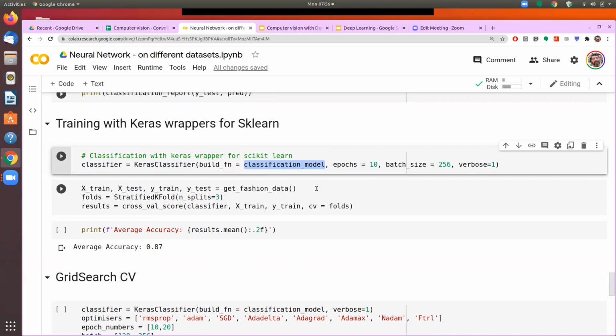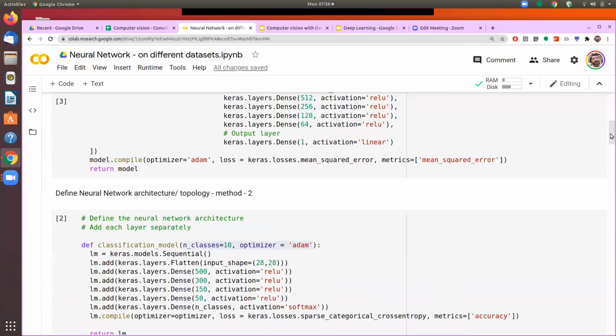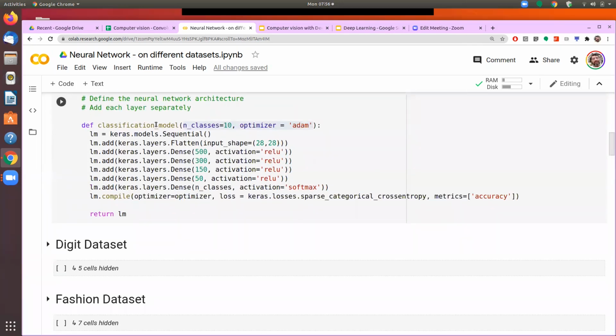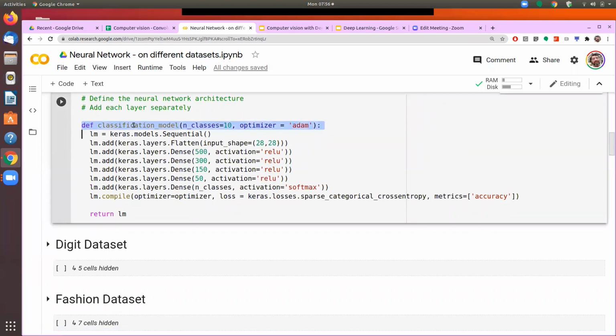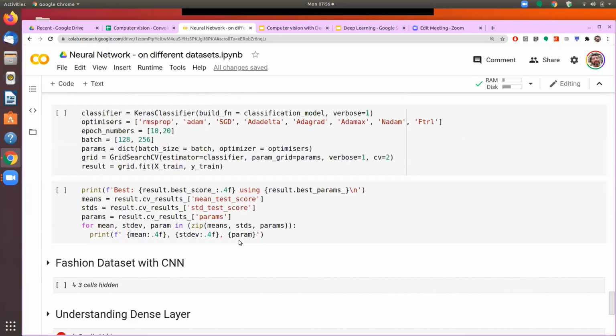If you see, classification_model is the name of my function where we are defining the parameters of the classification model. So I provide the name of this function when we are defining the classifier here.